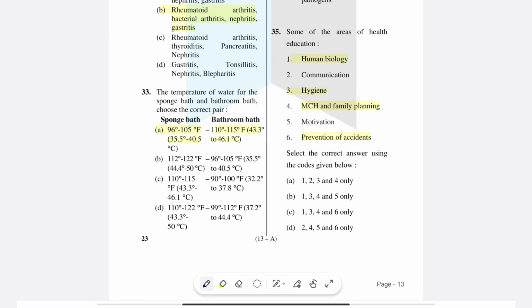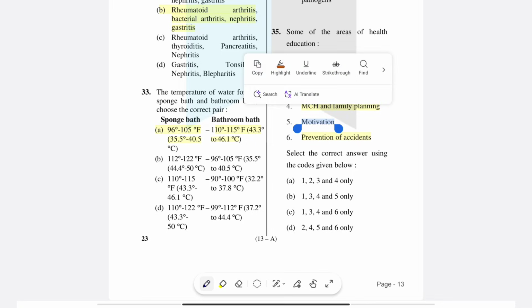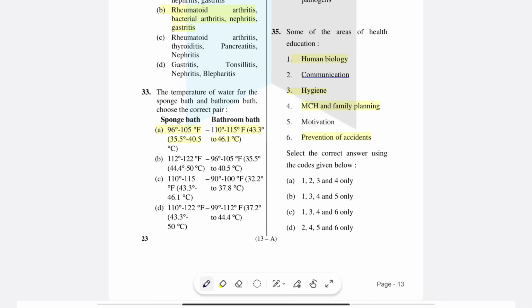Communication is a media of health education. Motivation is the principle of health education. So here the right answer is option C: 1, 3, 4 and 6 only.